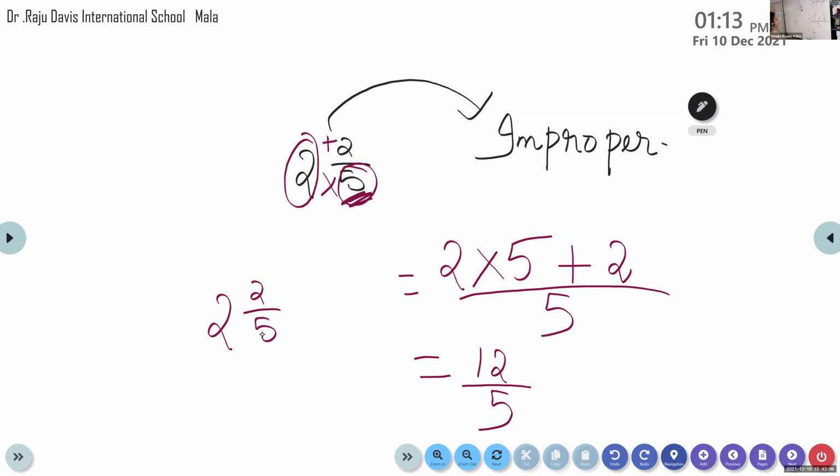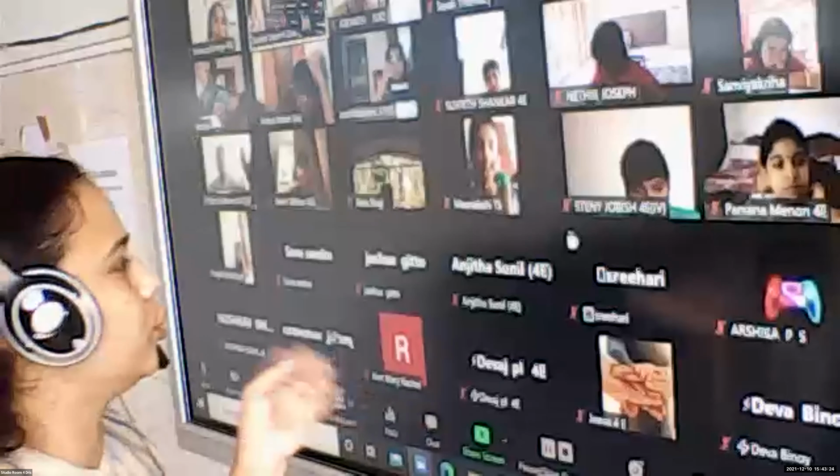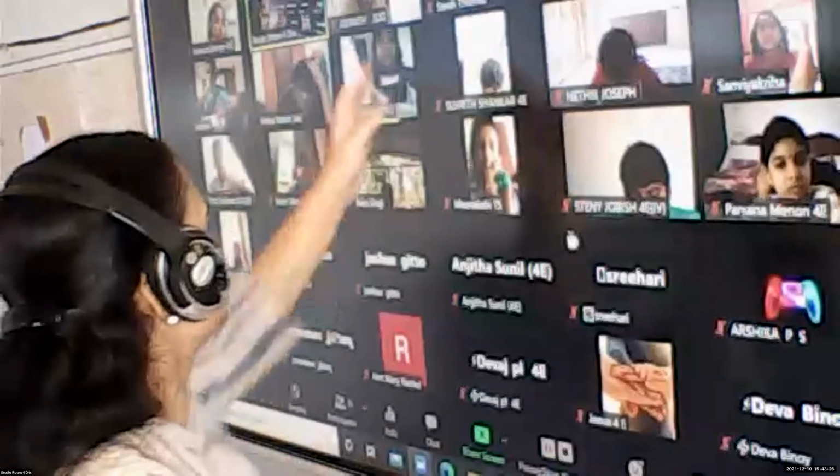We have to convert into improper fraction. What do we have to do? Multiply the whole number and the denominator, add the numerator. Now we got 12 by 5. Look here, children, we started from here only, 12 by 5. So our answer is correct. Yes, children, is there any doubt in converting from mixed to improper, improper to mixed?